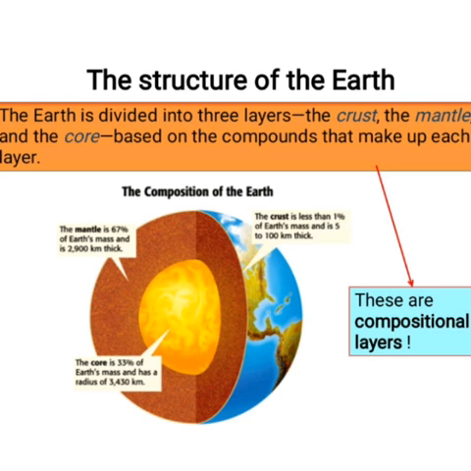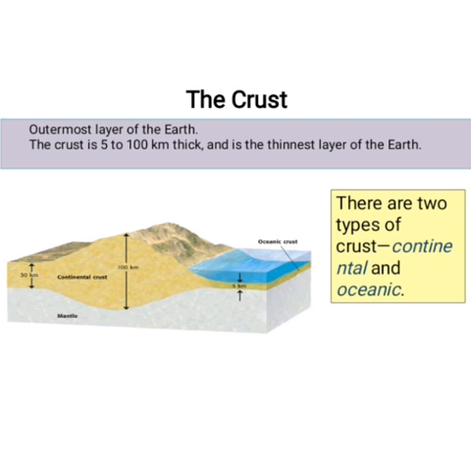Let's know about the crust. The outermost layer of the earth is known as the crust, and the crust is about 5 to 100 kilometers thick, and it is the thinnest layer of the earth.